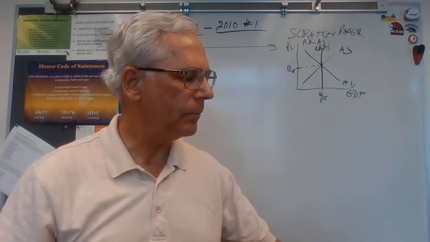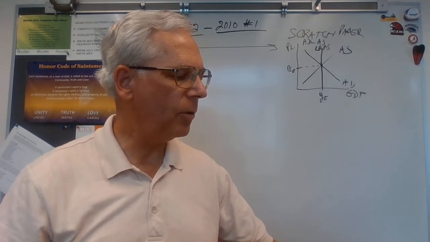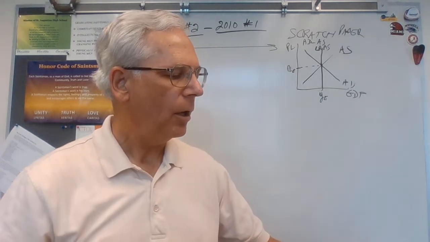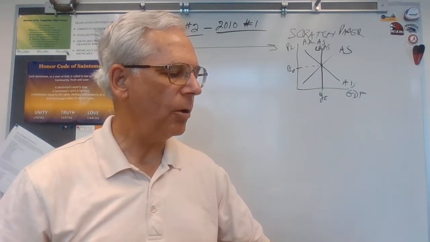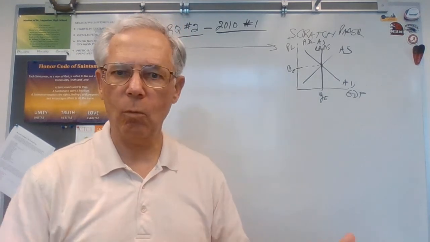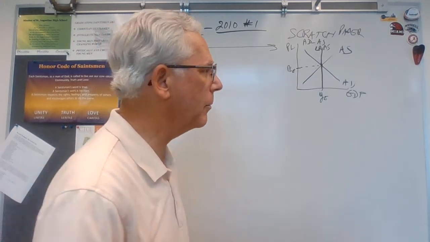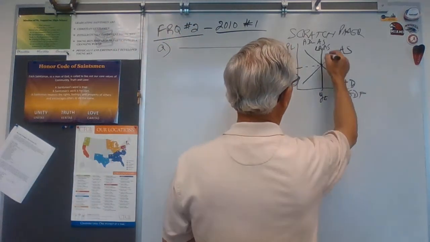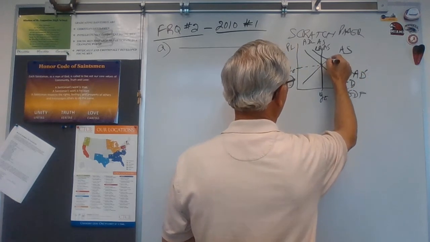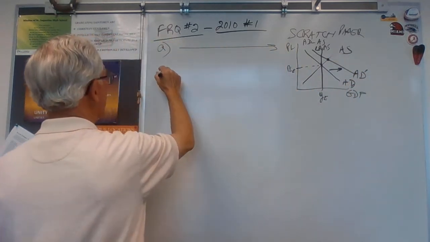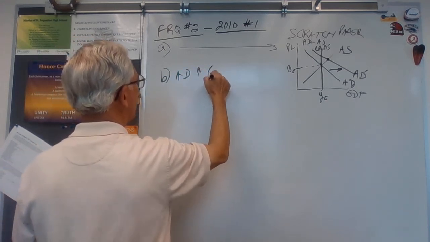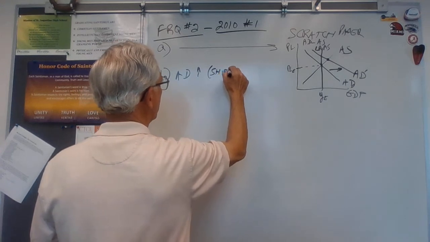Part B. Assume the government increases spending on national defense without raising taxes. On your graph in part A, show how the government action affects aggregate demand. They would probably just ask you, describe what happens to the aggregate demand curve. And of course, aggregate demand is going to shift to the right, okay? And it's going to drive price level up. So B, AD increases, which is a shift right.